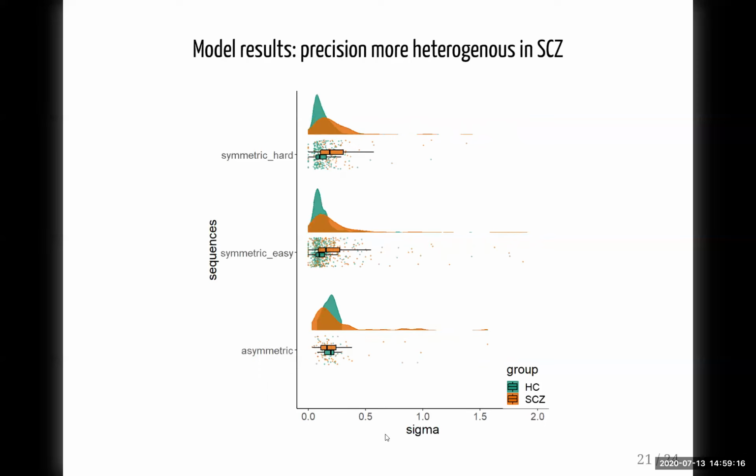What about the unsystematic deviation? Again, that's shown here on the x-axis. We find some really less precise estimation in patients for 60-40, 40-60 sequences. It's also the case for the 80-20, 20-80 example sequences, so the easy ones, but it's not the case for the asymmetric sequences. Remember, that was the 50-50, 80-20. There the patients, though they have, again, large tails, it's quite a heterogeneous group, but on average, or the median as seen in the box plot, doesn't make them less precise than the healthy control group.